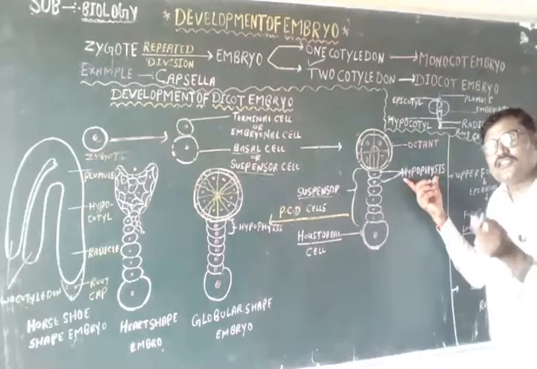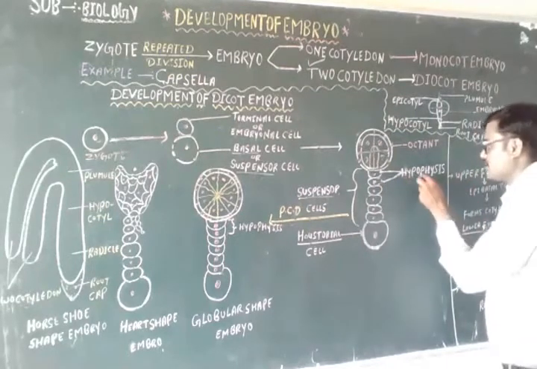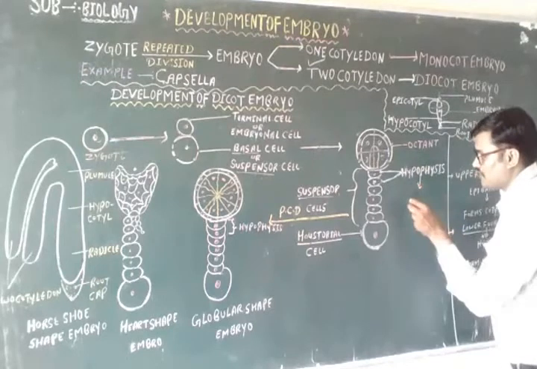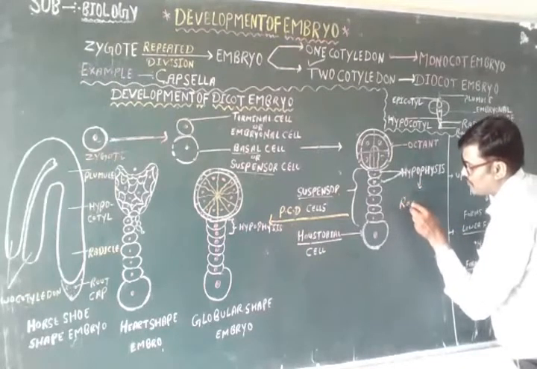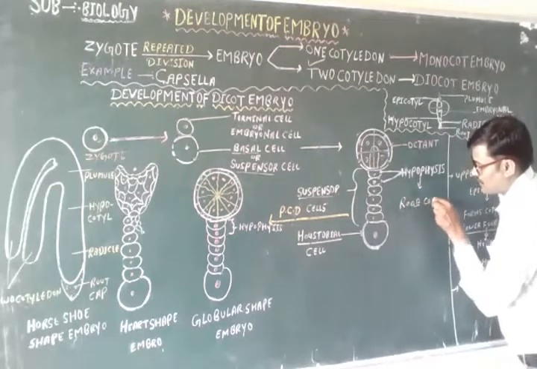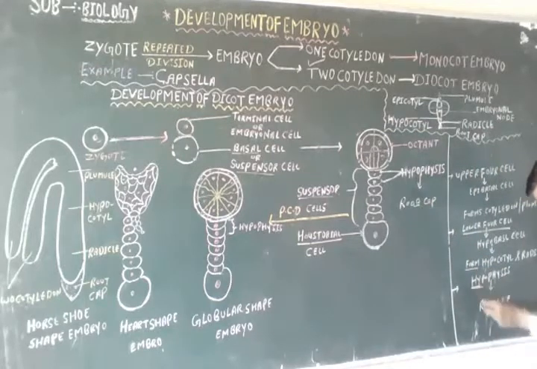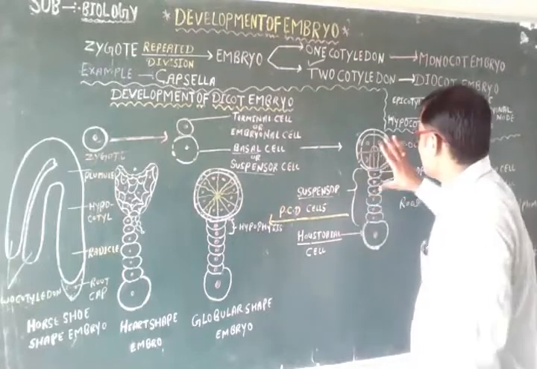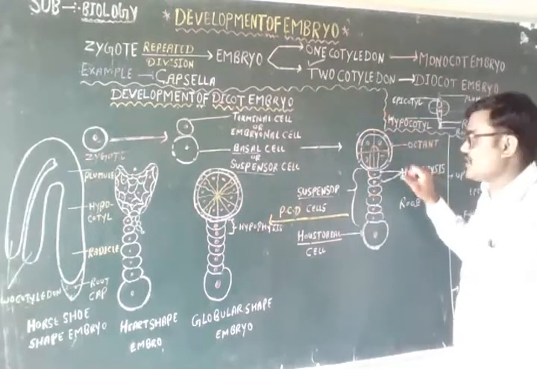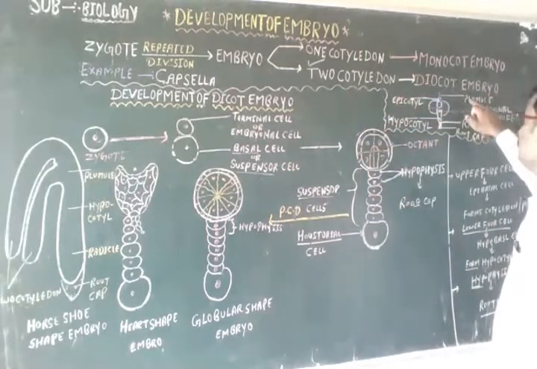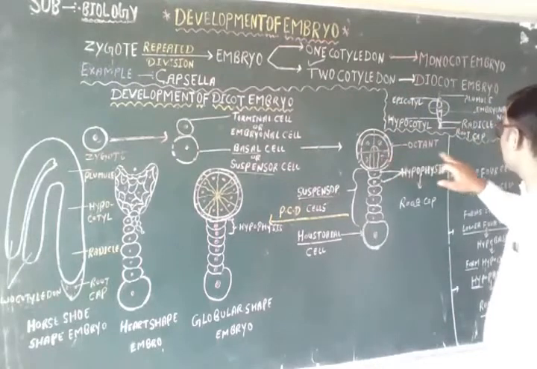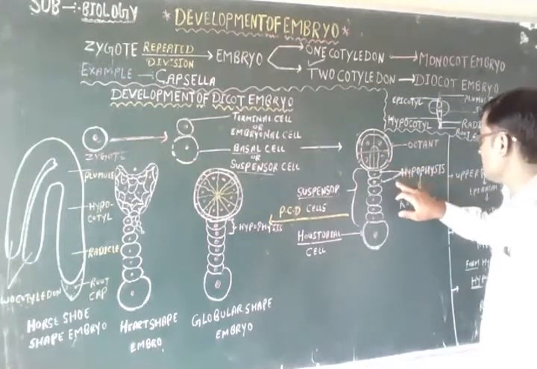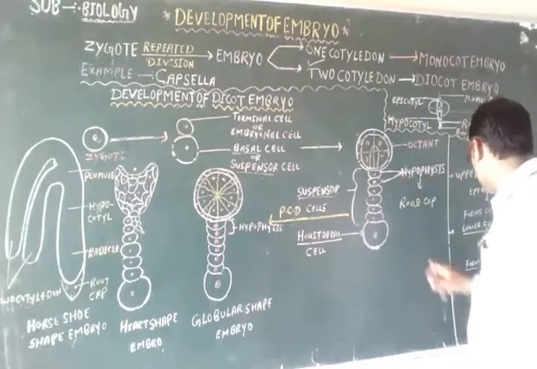This hypophysis is responsible for the formation of the root cap. I have mentioned here hypophysis. It forms the root cap. It means it is clear that these octant structures, the upper four cells form the plumule and the lower four cells form the radicle, and these two hypophysis cells form the root cap.